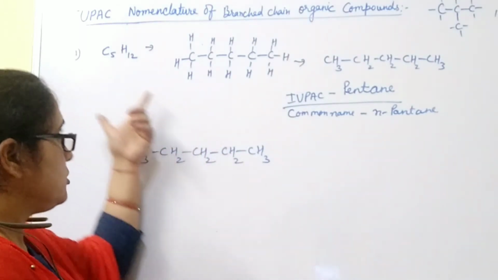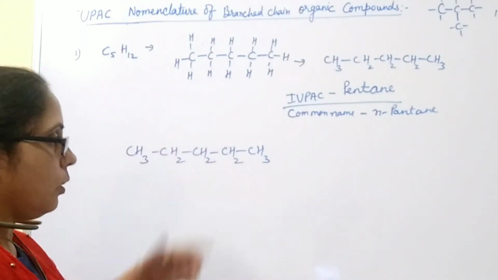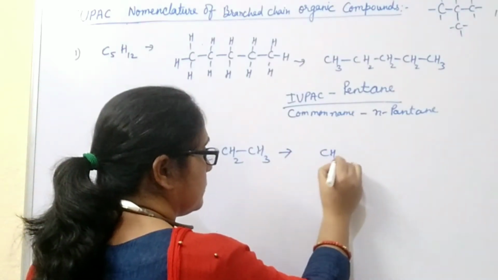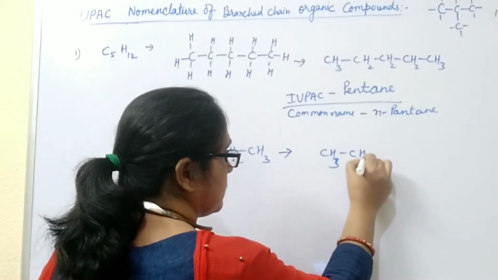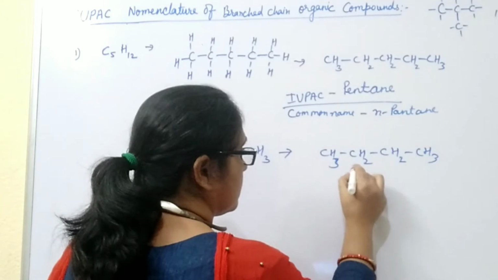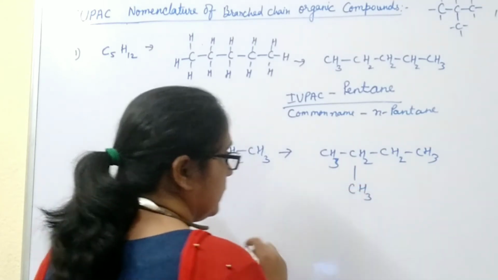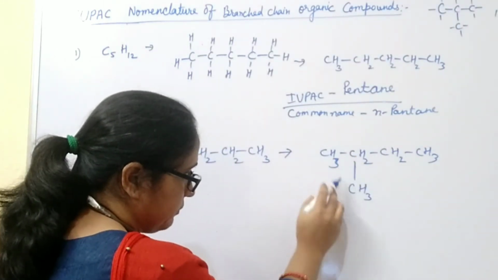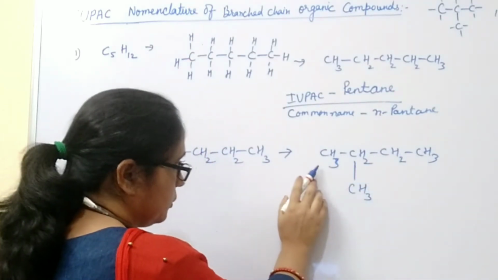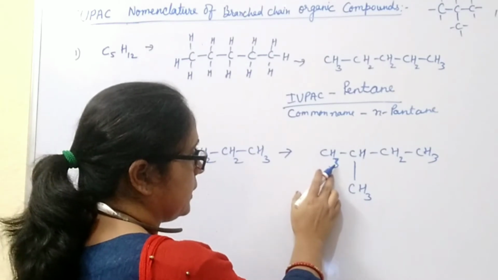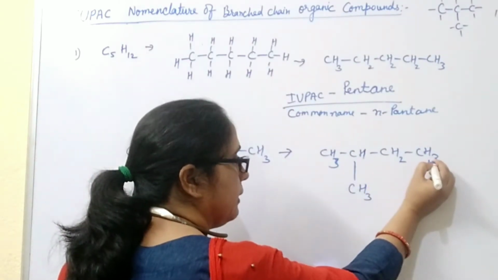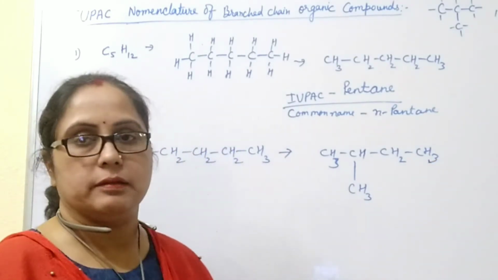Now C5H12 we can write in this way, or we can also write in another way. This compound also contains 5 carbon atoms, 1, 2, 3, 4 and 5, and 12 hydrogen atoms: 3, 3 and 2 is 6, 6 and 3 is 9, 9 and 3 is 12.